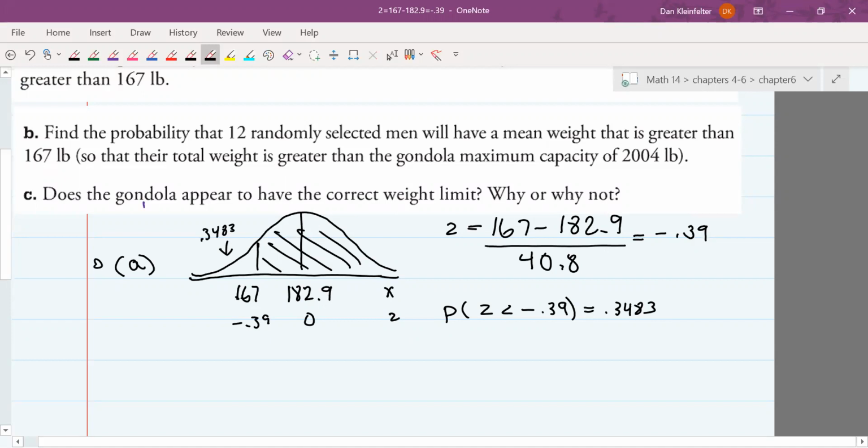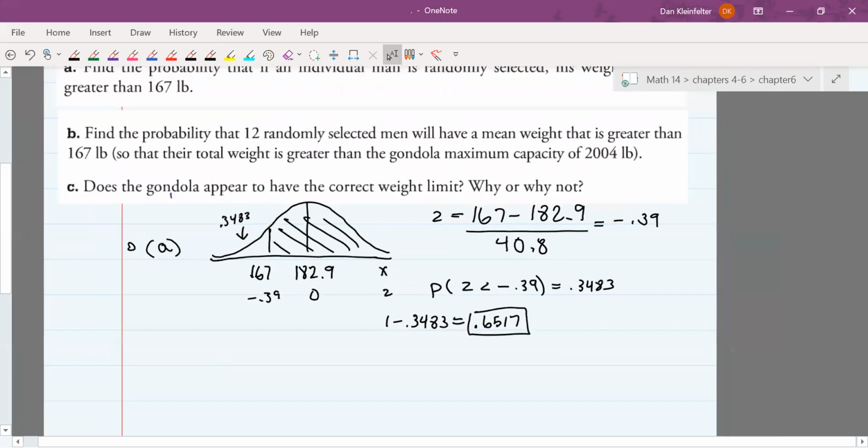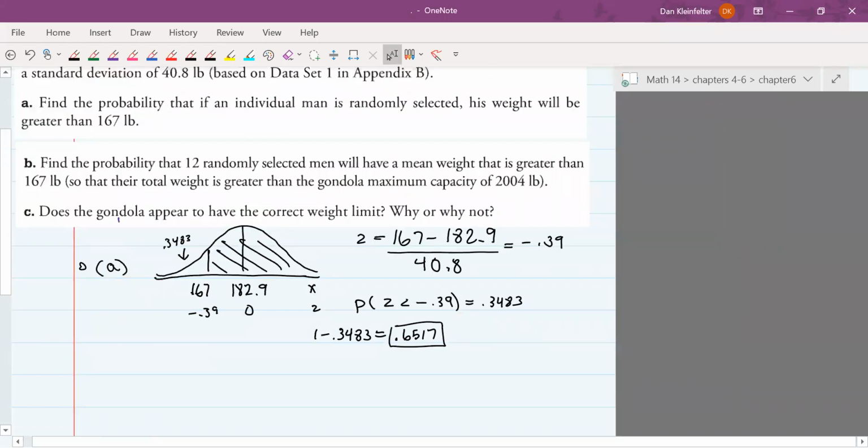And then again, as always, we want the area to the right of that. We'll need to subtract from 1. And so we'll get 0.6517. So there's around a 65% chance that one individual will have a weight that is greater than 167 pounds.